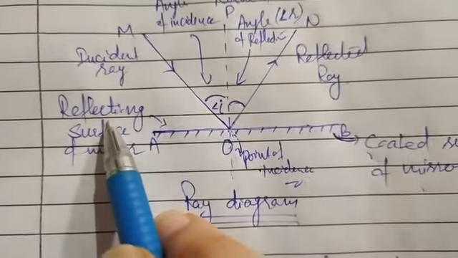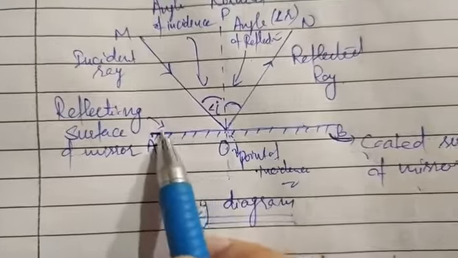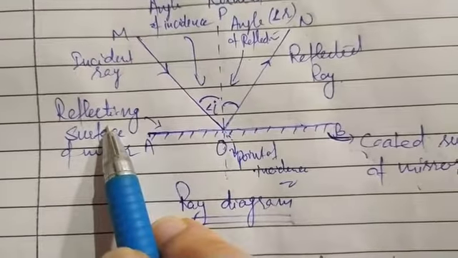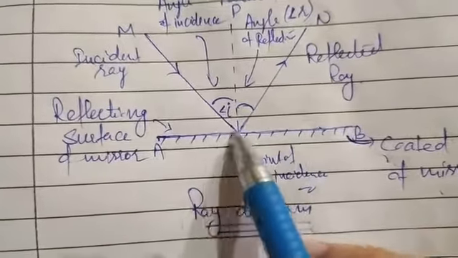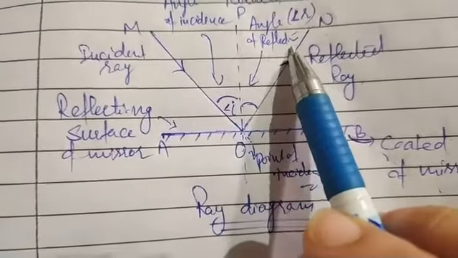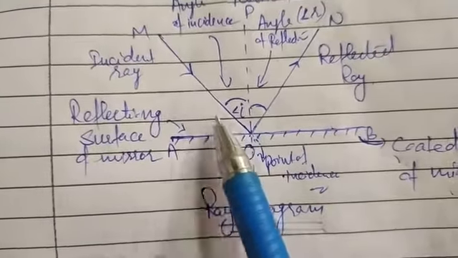But this upper surface is known as the reflecting surface of the mirror, because from the reflecting surface the reflection will take place.